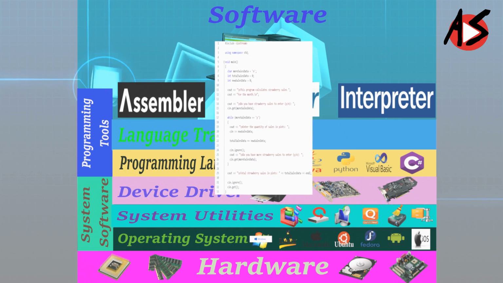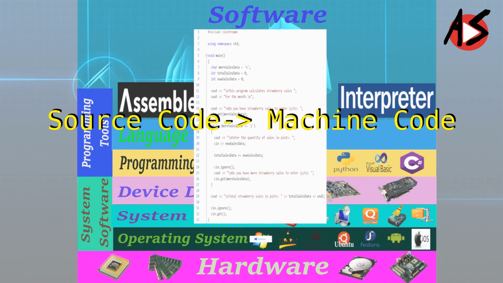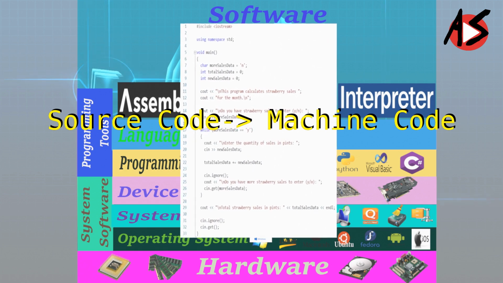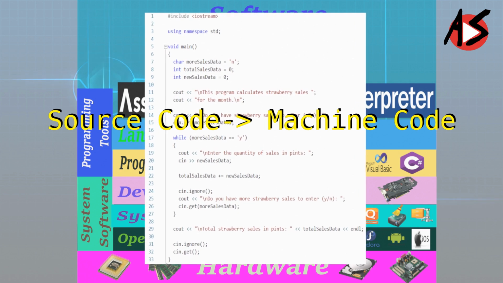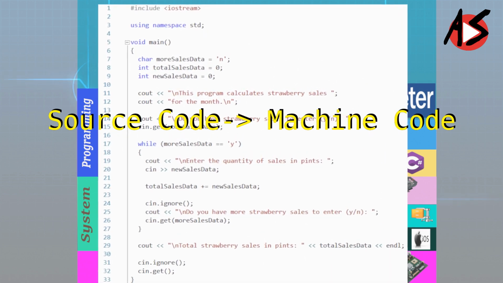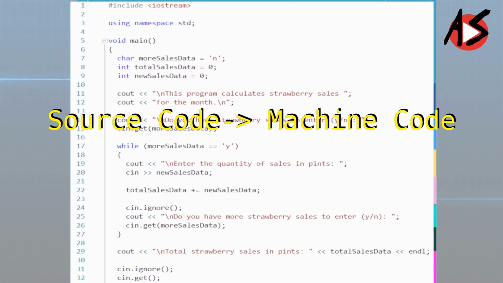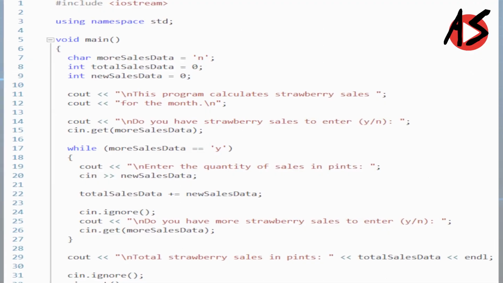A compiler converts the source code into machine code. If the code follows all syntactic rules of the language, then it is translated by the compiler. Once translated, the compiler is not needed to execute the code again and again.